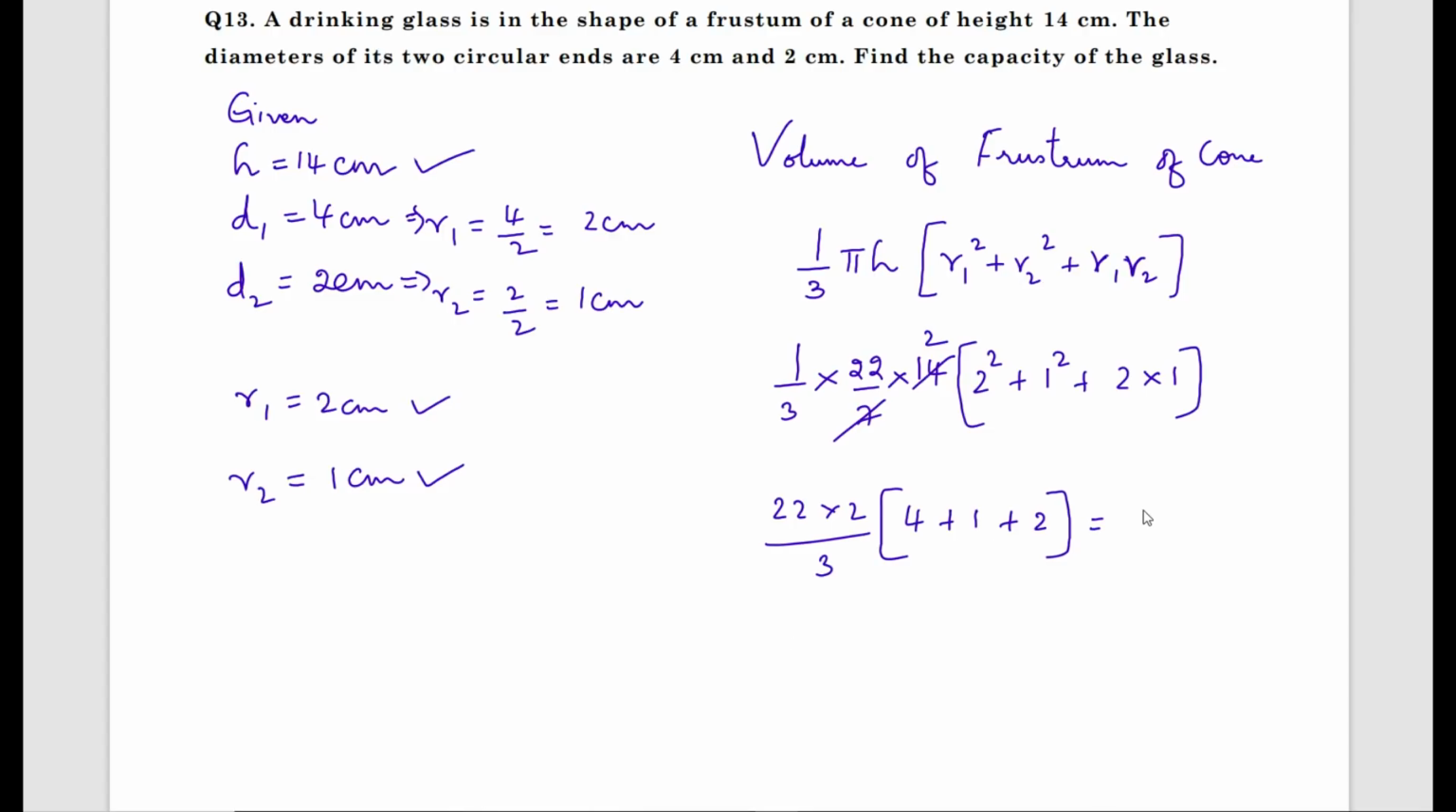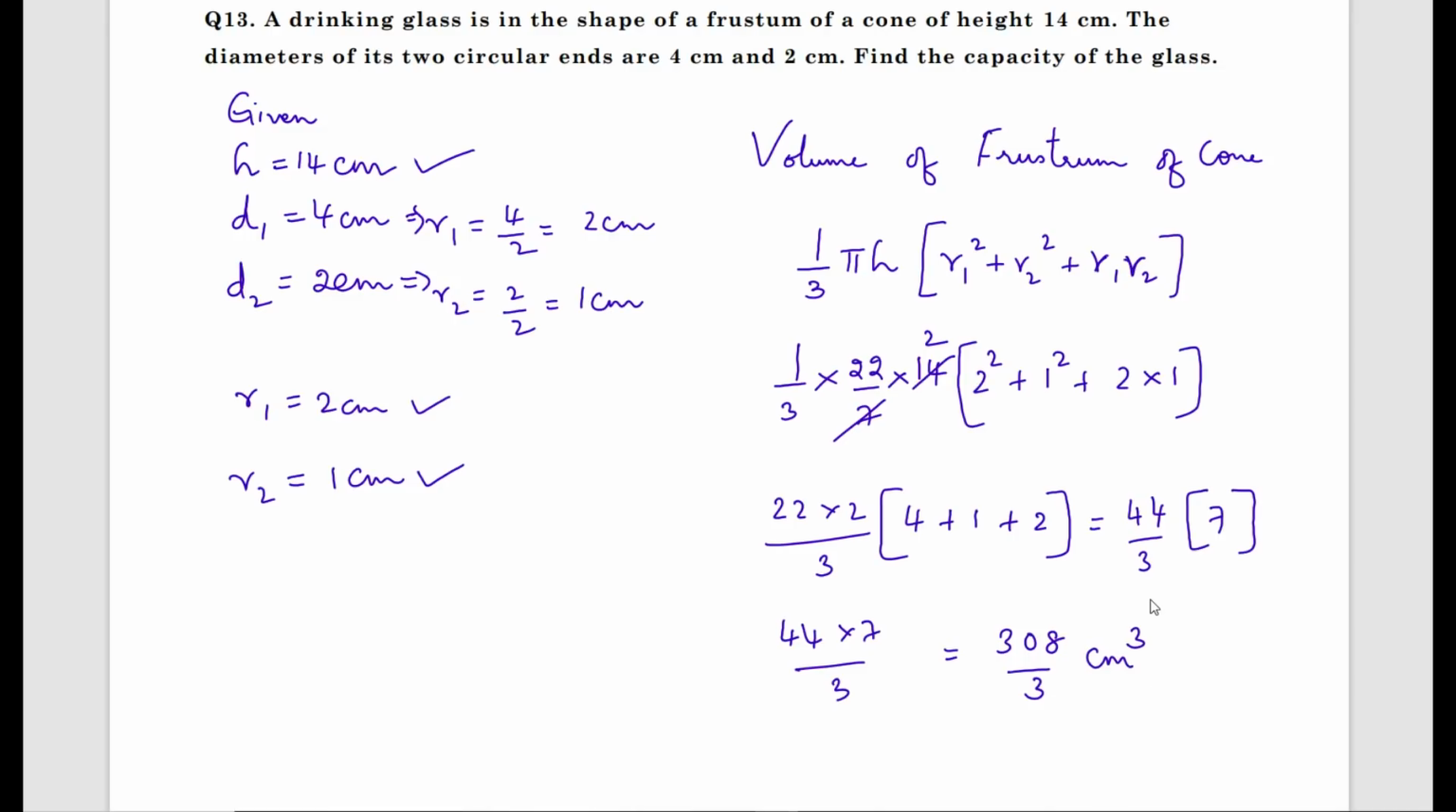Now what you get is 22 into 2 is 44 divided by 3 into 4 plus 1 is 5. 5 plus 2 is 7. Now multiply 44 into 7 by 3. What you get? 44 into 7 is what? 308 by 3 centimeter cube.